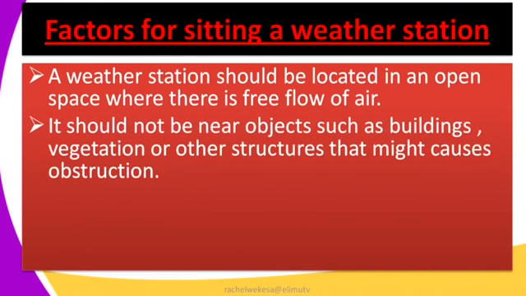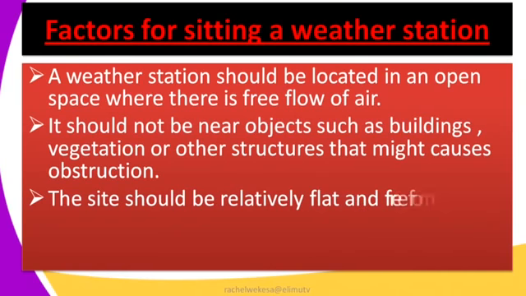The second factor is it should not be near objects such as buildings, vegetation, or other structures that may cause obstruction. So a weather station should be located in an isolated place where it is free from the environment. Vegetation can mean any long grass, long trees, tall buildings, passing animals, etc.